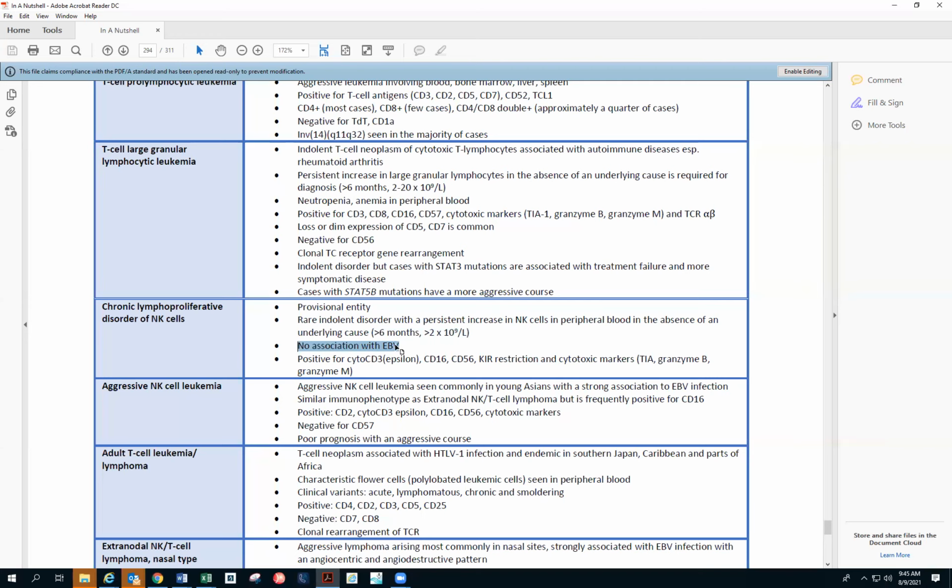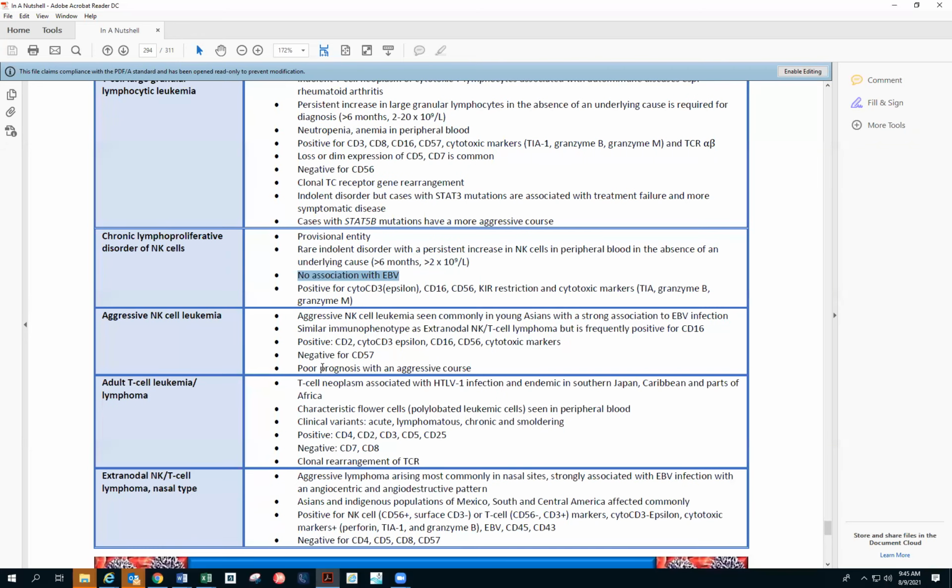Now, why they say no association with EBV, we'll see that, because the aggressive NK cell leukemia, we have to remember that it has the EBV association. So that's where it becomes relevant, that the chronic LPD of NK is not associated with EBV. The aggressive NK will be associated with EBV. So aggressive NK is commonly seen in young Asians, with strong association to EBV.